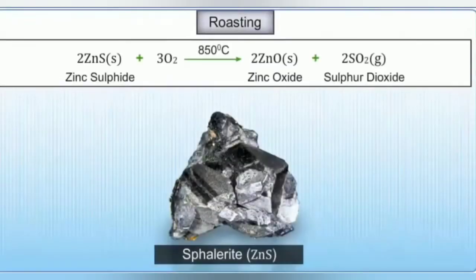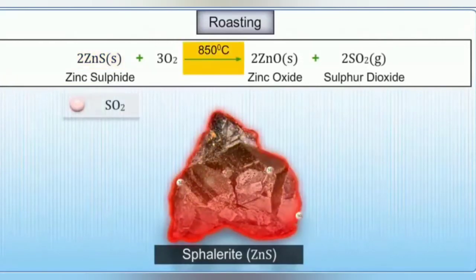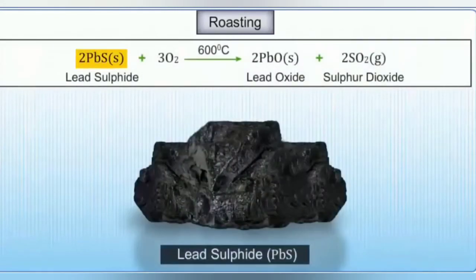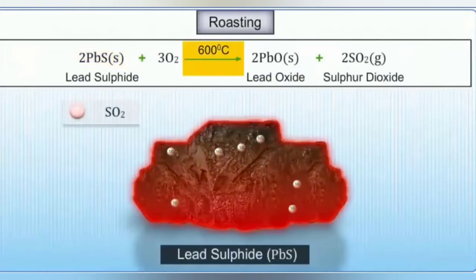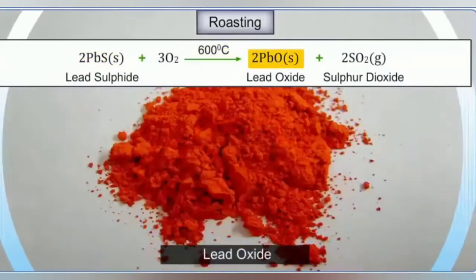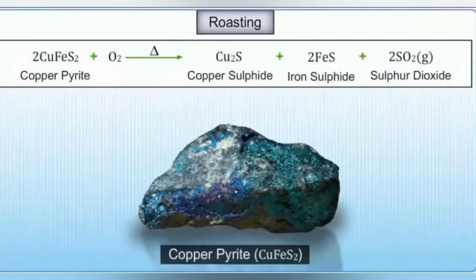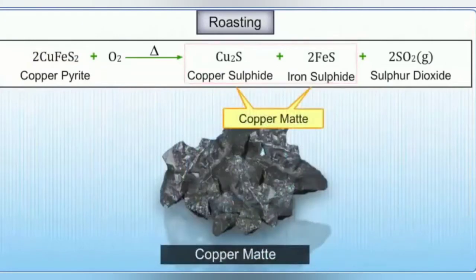For example, when sphalerite or zinc sulfide is heated strongly in excess of air, it gives zinc oxide and sulfur dioxide gas. Lead sulfide is heated in excess air at about 600 degrees Celsius to give lead oxide and sulfur dioxide gas. When copper pyrite is subjected to roasting, copper is produced in the form of copper matte, which contains copper sulfide and iron sulfide.